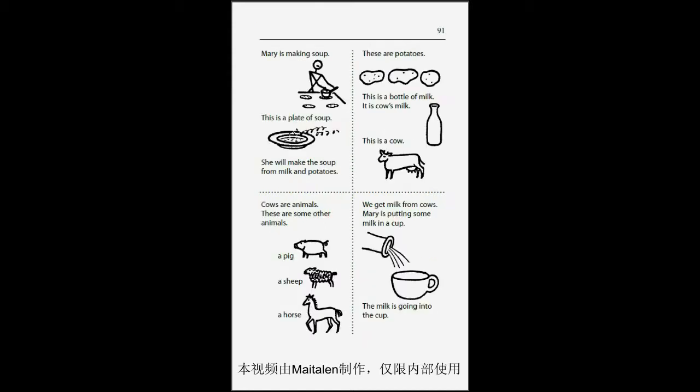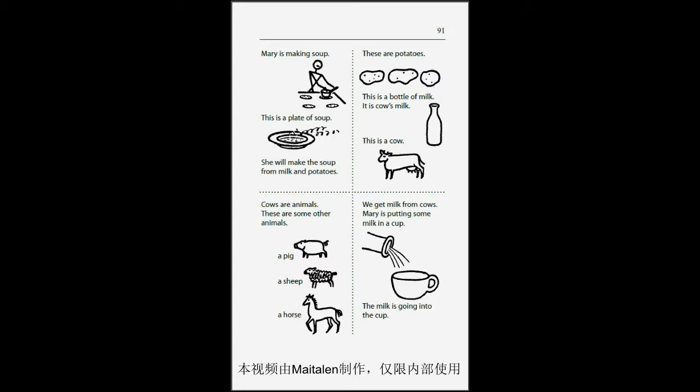Page 91. Mary is making soup. This is a plate of soup. She will make the soup from milk and potatoes. These are potatoes. This is a bottle of milk. It is cow's milk. This is a cow.